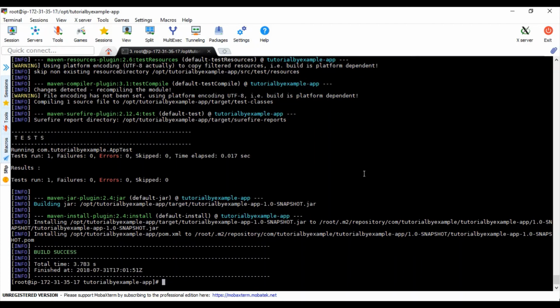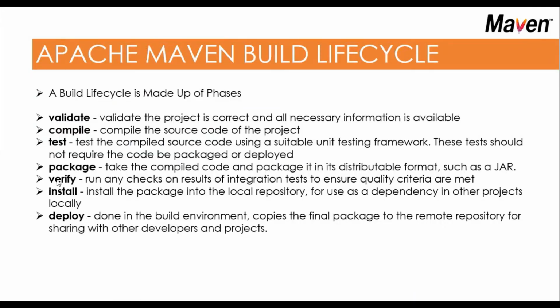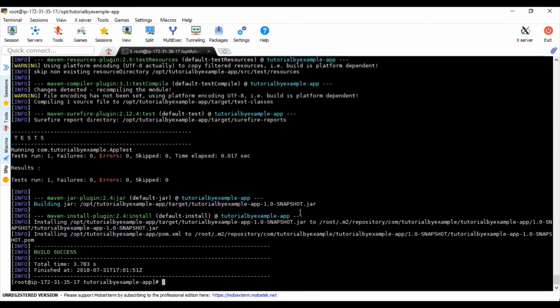So we have to understand the life cycle, and these are top level commands only. Rest of that we can also use, like archetypes and so many other dependencies. And in upcoming sessions, if I have time, I'll add those additional commands as well. Anyhow, we are going to go through that once we install Jenkins. Most of the commands will be used in Jenkins itself, and we'll perform all the Maven commands in an integrated way. So that's all for this lecture.